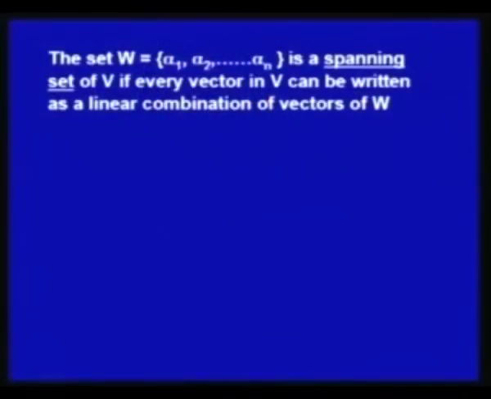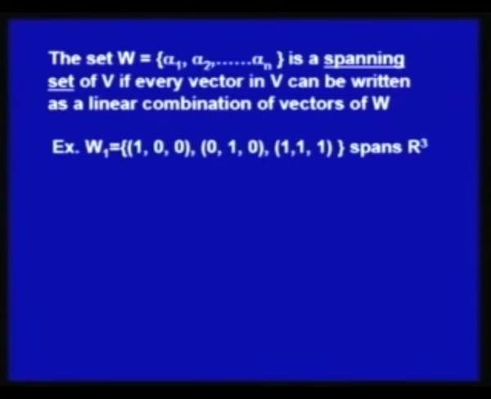We have already defined spanning set of a vector space V as a set W consisting of n vectors alpha 1, alpha 2, alpha n such that every vector in V can be expressed as a linear combination of vectors of W. For example, W1 consisting of 3 vectors 1 0 0, 0 1 0 and 1 1 1 spans R3.